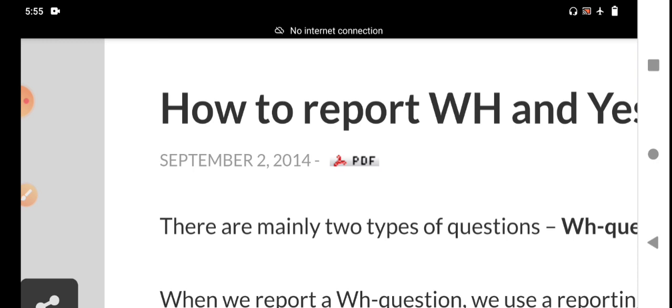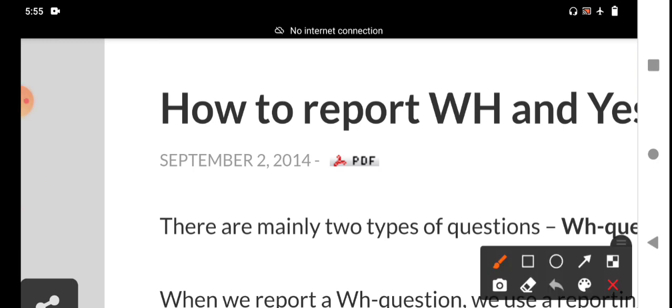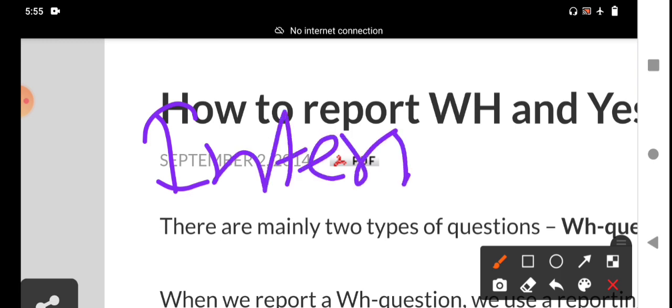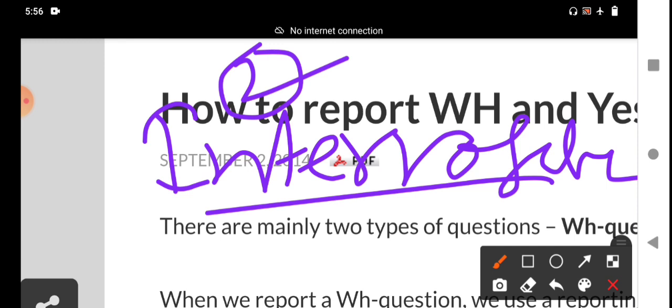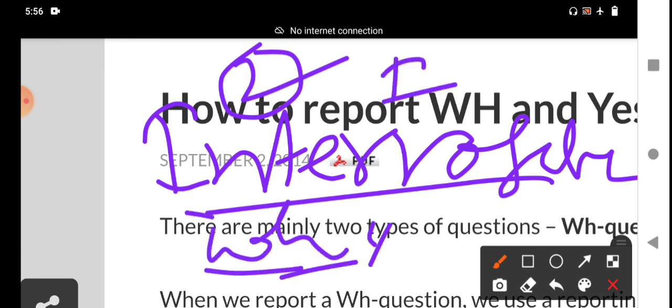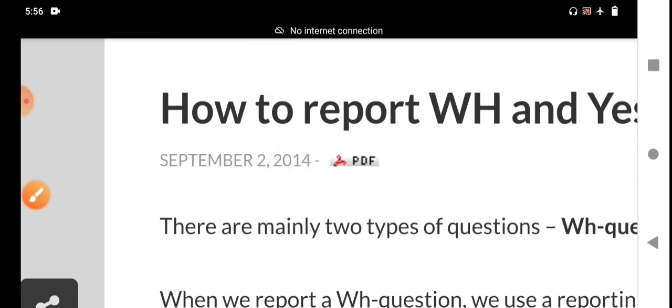Today's topic is interrogative sentences, and how to change them. Initially I explained that interrogative sentences are categorized into two types: one is the yes or no type question, the second is the WH question. In this session, we will discuss WH questions, and how to change them from direct speech into indirect speech. That is important, and we have to understand it in this class.